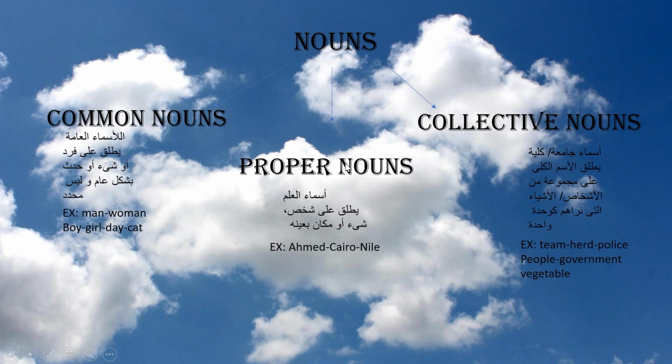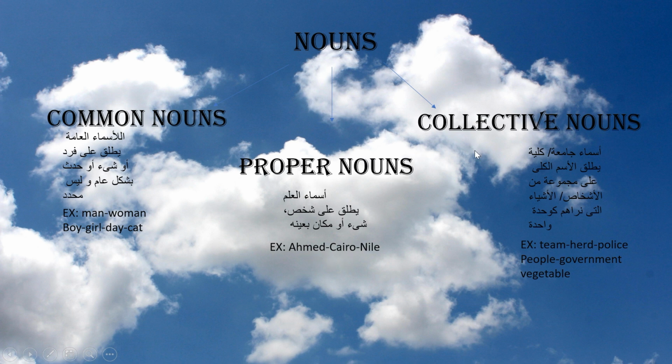Okay, proper nouns. These nouns are specified for a certain person, certain thing, certain place. So they are called proper nouns, like Ahmed, Cairo, Nile. These are names very special for someone or something or a certain place.